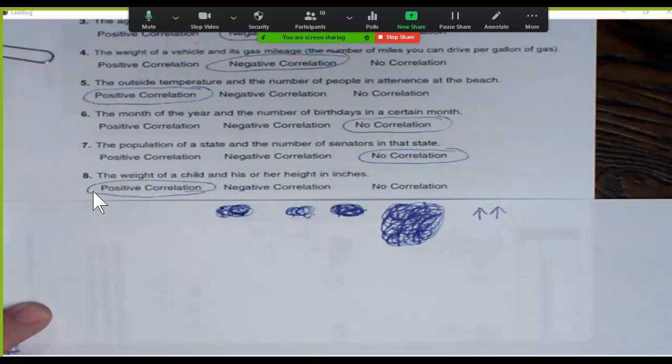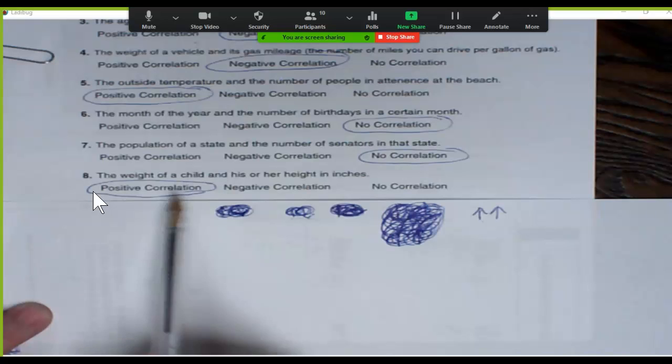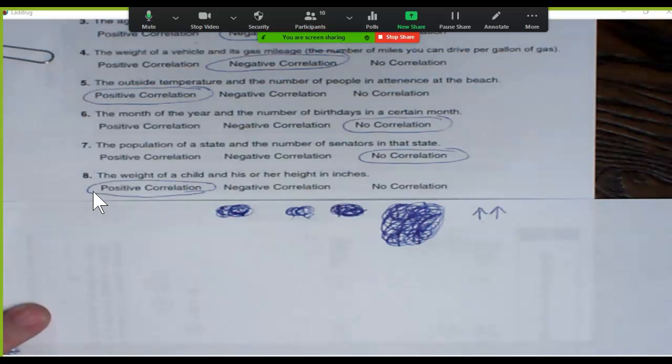Now, let me ask you this, just in general, for adults, would adults still have a positive correlation? No, because typically once you're an adult, you're already at your height. So it's not increasing or decreasing, but the weights could be all over the place. If you were to go to the mall and ask 100 people that were 5'6" how much they weigh, your graph would probably just be random. No correlation in adults. Yes.